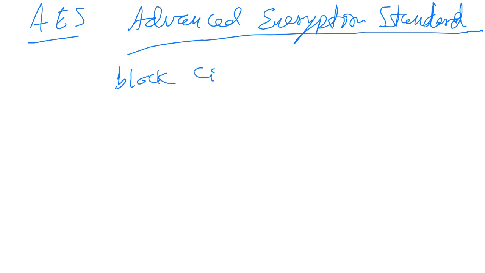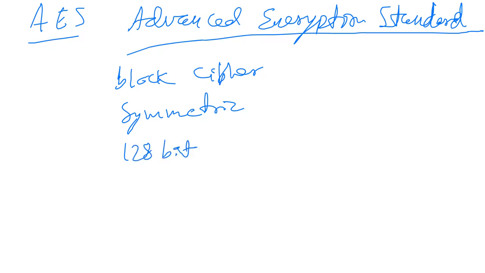It is a block cipher. It uses a symmetric key for encryption. It uses 128-bit plain text, unlike DES. In DES, how much was it? In DES it was 64-bit plain text. Here it is 128-bit plain text, right?